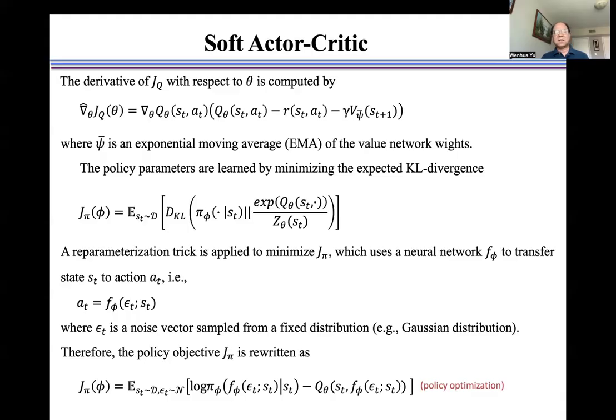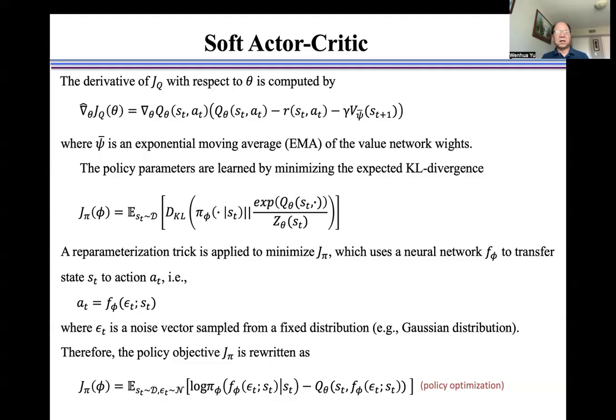The policy parameters are learned by minimizing the expected KL divergence, as shown here. A reparameterization trick is applied to minimize J pi, which uses a neural network f phi to transform state s t to action a t, as shown here, where epsilon t is a noise vector sampled from a fixed distribution, for example, a Gaussian distribution.